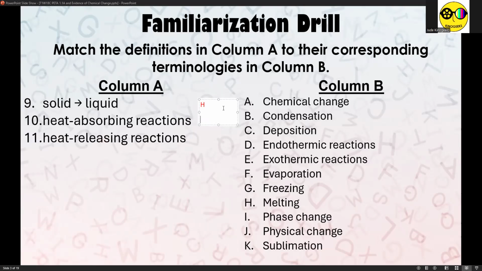For number 10, the trifecta of heat-absorbing reactions such as melting, evaporation, and sublimation are called endothermic reactions. And finally, the trifecta of heat-releasing reactions such as condensation, freezing, and deposition are called letter E, exothermic reactions.